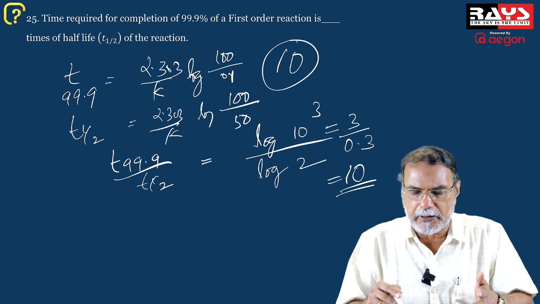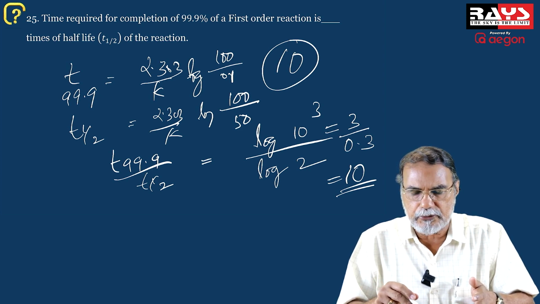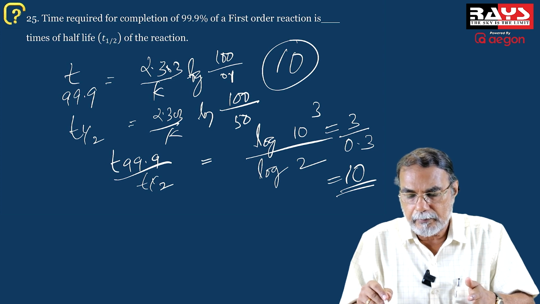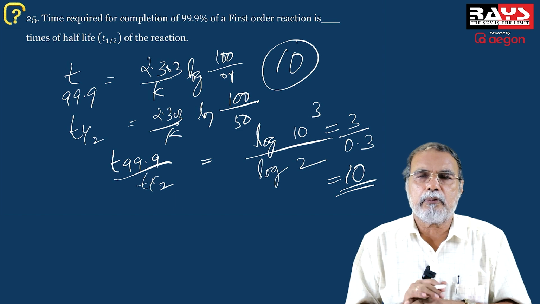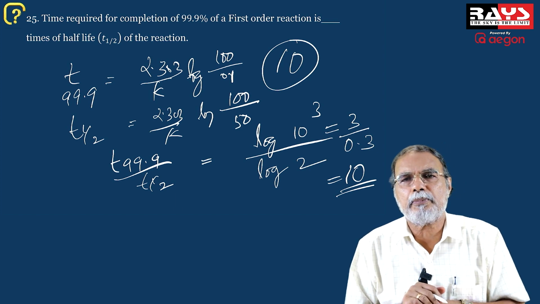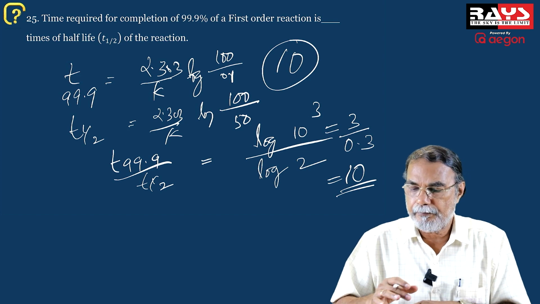using the first order rate equation. The time is equal to 2.303 by K log initial concentration by concentration at time T. So T 99.9 is equal to 2.303 by K log 100 by 0.1, and T half is equal to 2.303 by K log 100 by 50, and take the ratio of that, you will get it as 10. So the time required for 99.9% conversion is 10 times the half-life. Okay?